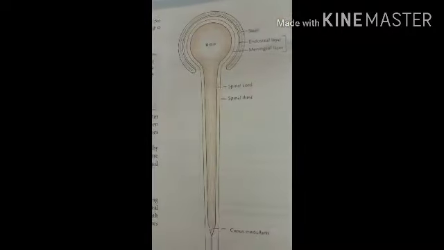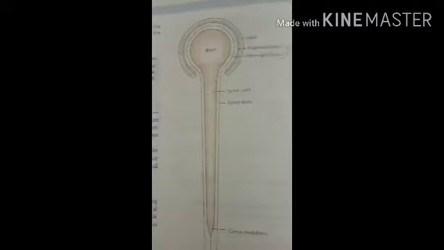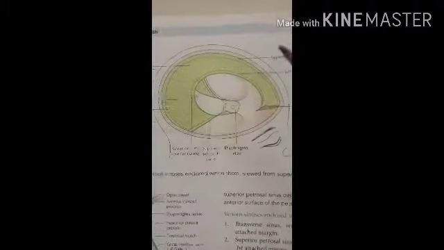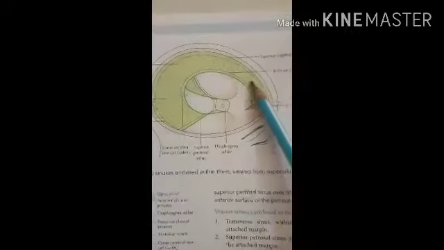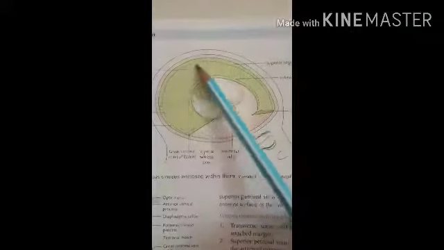Let's see first the falx cerebri. It is a large sickle-shaped fold. Here you can see the sickle-shaped fold.